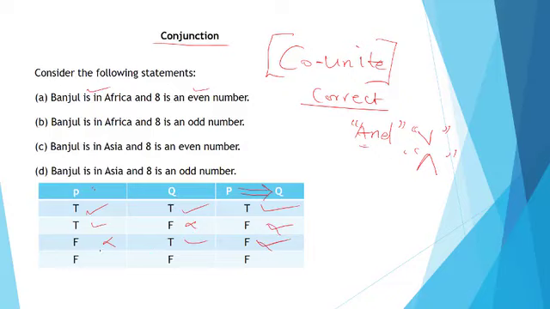Now in this other part, Banjul is in Asia, it's already wrong. 8 is an odd number, which is wrong. So your conclusion should be that the sentence that was made by this young man is wrong, because Banjul is in Gambia, not Asia, and 8 is an even number, not odd. So your conclusion should definitely be wrong as well.